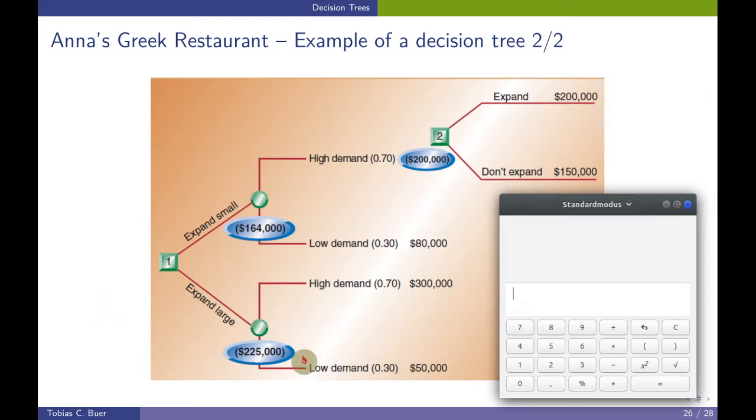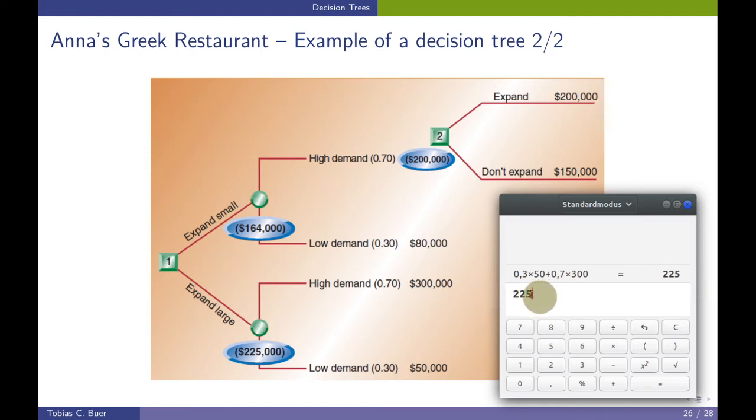Let's go for the expand large option first. So with a percentage of 30%, we make a profit of $50,000, and with a percentage of 70%, we make a profit of $300,000.